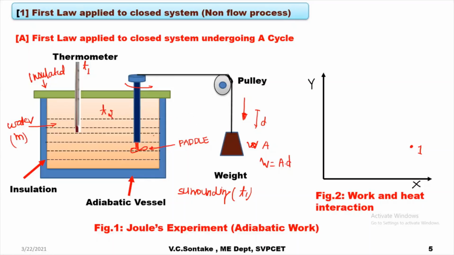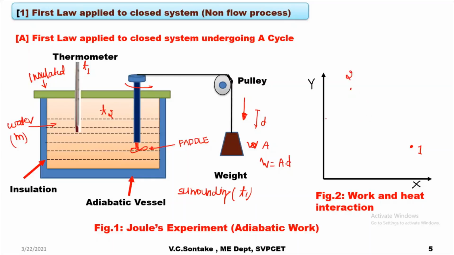So what we have actually done, by lowering the weight, this paddle wheel is being rotated, and because of this rotation, work is done by this paddle wheel on the water, and this caused an increase in its temperature from the initial temperature T1 to, let's say, final temperature T2. So the state of this water as a system has changed.